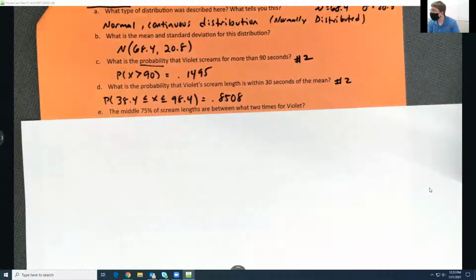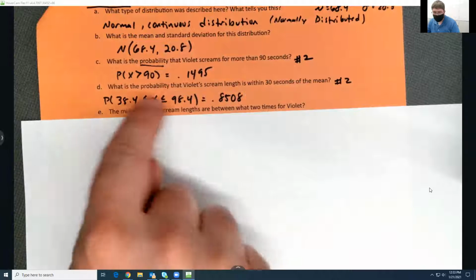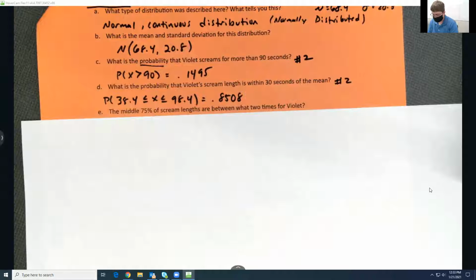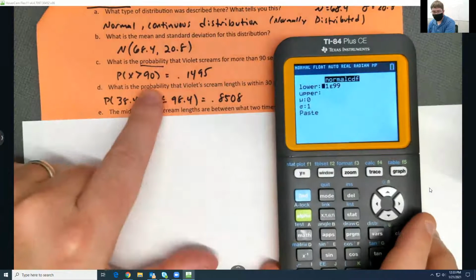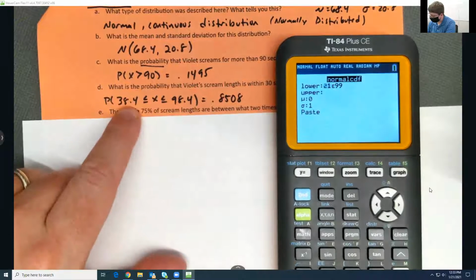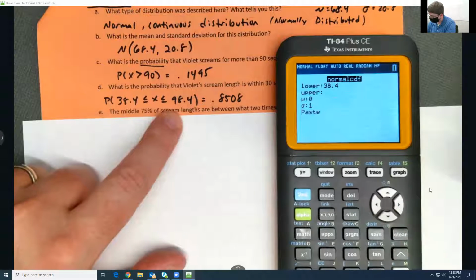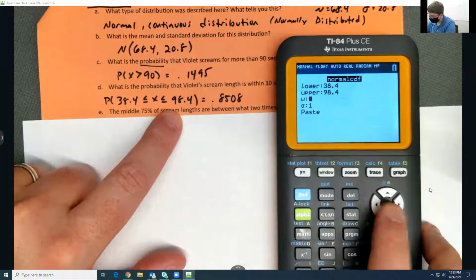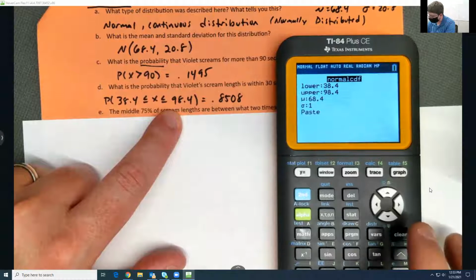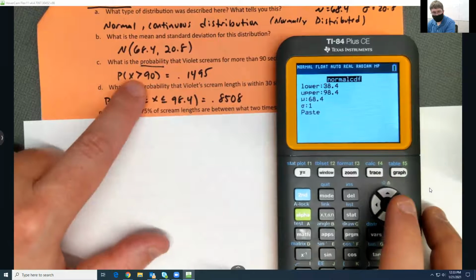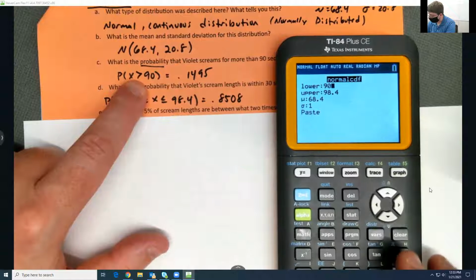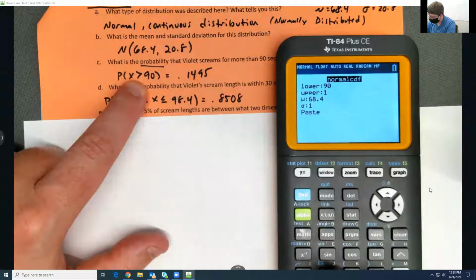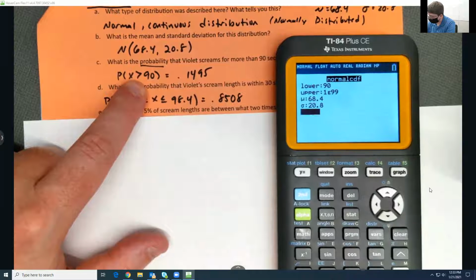Can you do what, sorry, Lauren? You want to see what it looks like in the calculator? So normal CDF, because I need option 2, because I'm looking for a probability, right? So I'm going to put 38.4 and 98.4. And then my average is 68.4. Oh, C, I'm sorry. All right, so for C, then 90 is my lower limit. Upper limit is 1E99, and then 20.8 goes there.